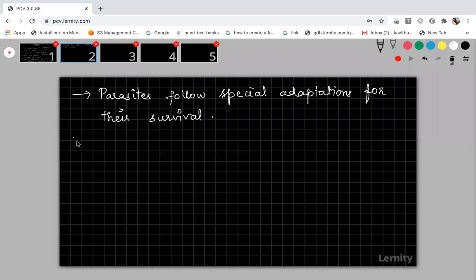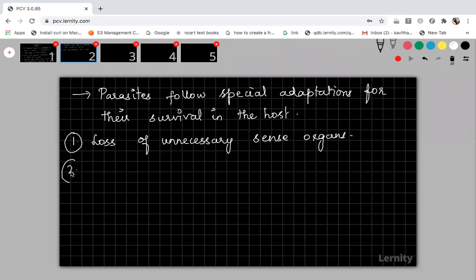Okay, the first one is loss of unnecessary sense organs. So the parasites have some special adaptations for their survival in the host body. The first one is loss of unnecessary sense organs.